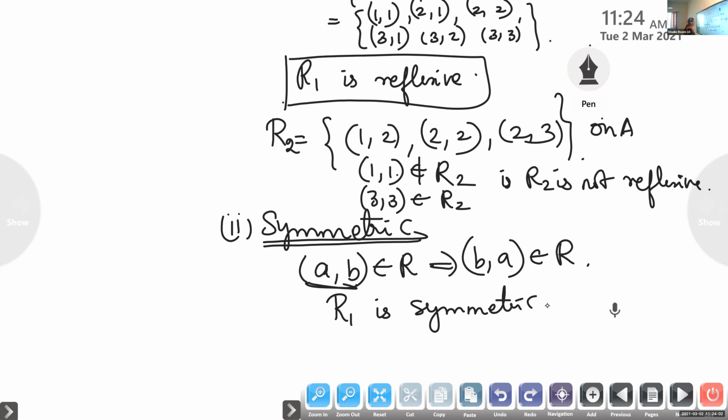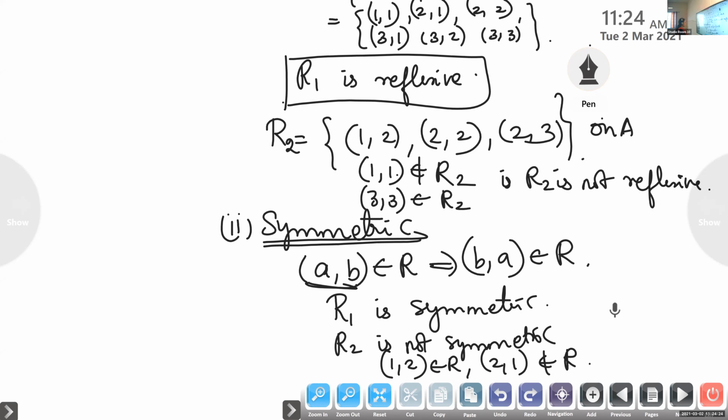Is it symmetric? What about the relation R2? No, ma'am. Why? Because (2, 1) is not an element of R2. So R2 is not symmetric. If it is not, we have to give an example: (1, 2) belongs to R, but (2, 1) does not belong to R. (1, 2) is there, but (2, 1) is not there.